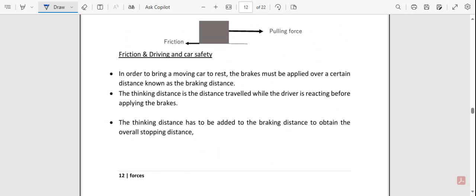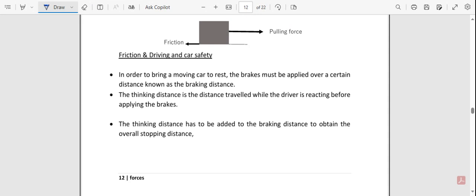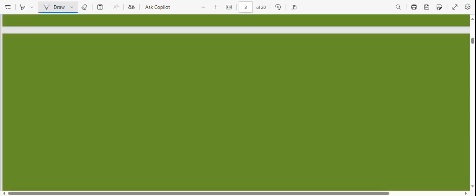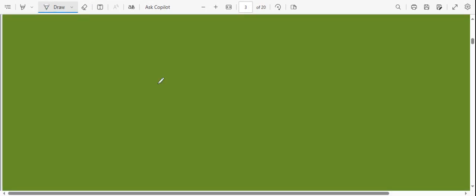The thinking distance is the distance traveled while the driver is reacting before applying the brakes. Right, now let's say at the beginning of this lesson, I mean during this process also we discussed that friction is a helpful thing, right? So normally friction sometimes, if you're pulling an object, will be a problem, but generally friction helps us, right? Now when you're walking or moving, let's say when you're driving a vehicle, the friction always helps us, right?